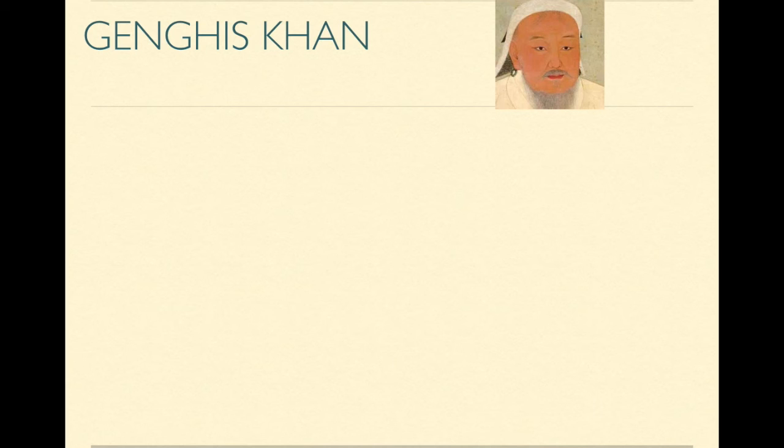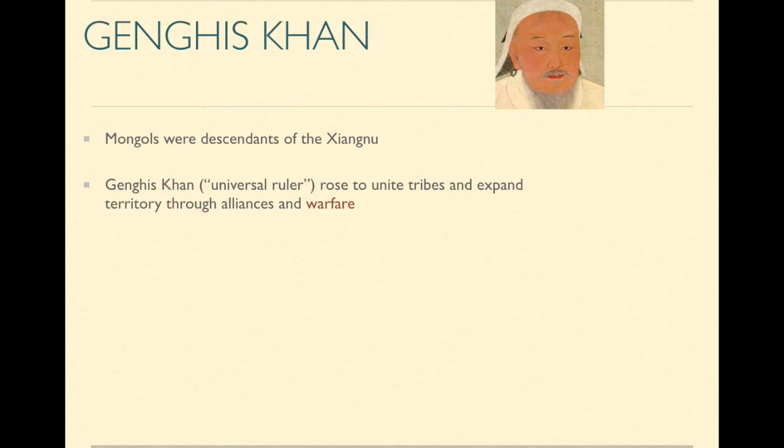So this was Genghis Khan. He was a Mongol. And the Mongols were all descendants of the Xiongnu, as I've mentioned before in the Han Dynasty video. So Genghis Khan really means universal ruler. Genghis Khan rose to unite tribes and he wanted to expand territory through alliances, but mostly through brutal warfare.